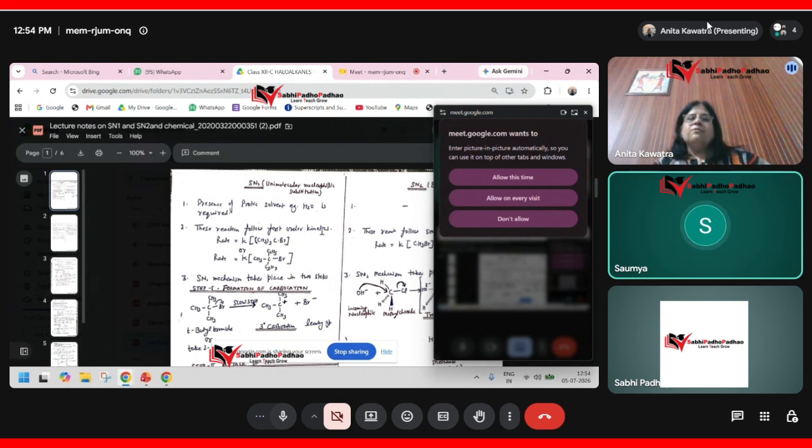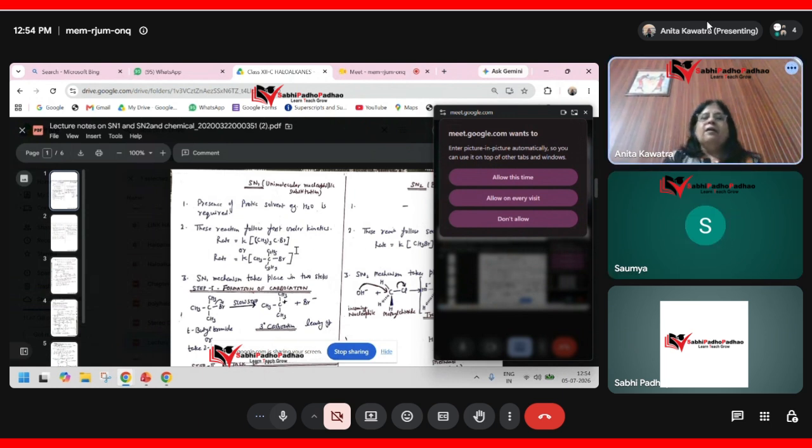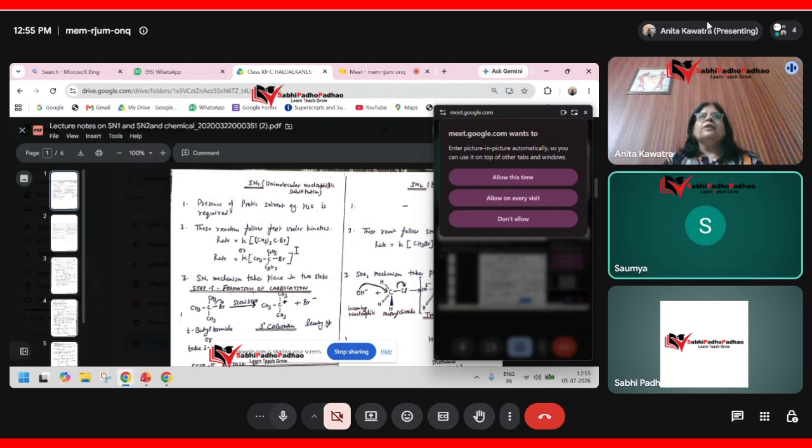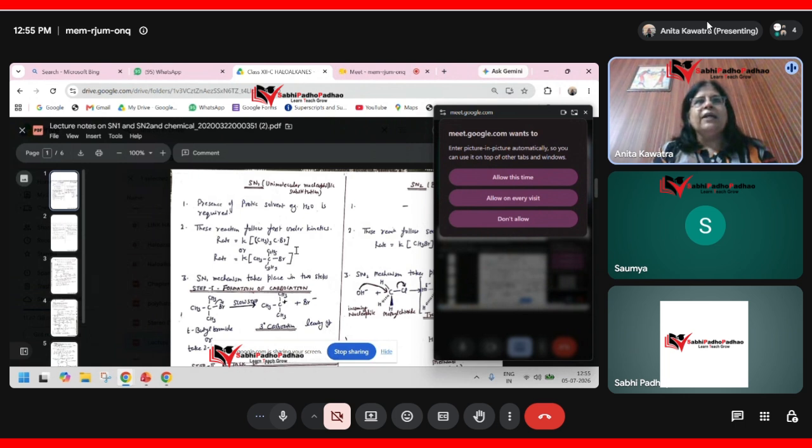Now, second point: the SN1 reaction follows first order kinetics and the SN2 reaction follows second order kinetics. What do we mean by first order kinetics and second order kinetics? It means the rate of reaction, rate means speed of reaction, whether it depends on the concentration of alkyl halide only, or on the concentration of alkyl halide as well as nucleophile, because in the reaction you have written, you have CH3Br and OH.